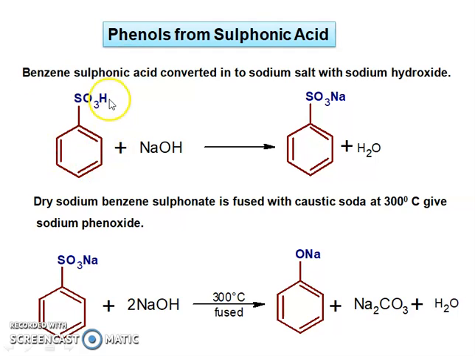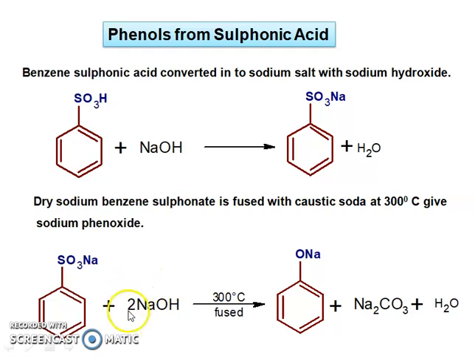But in this reaction, why does sodium hydroxide take the protons? Because those protons are more acidic and loosely held at these positions, and therefore this OH minus takes the protons to form the sodium sulfonate. Dry sodium benzene sulfonate is fused with caustic soda.